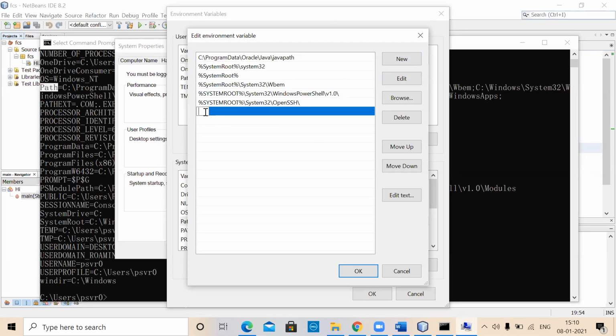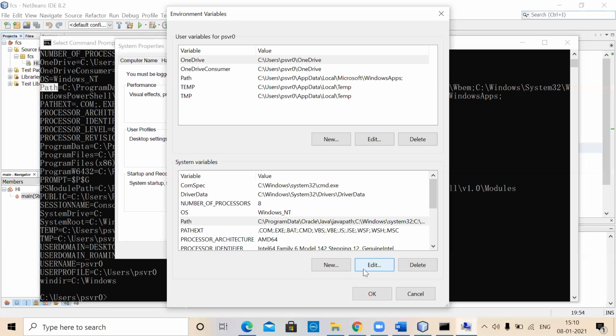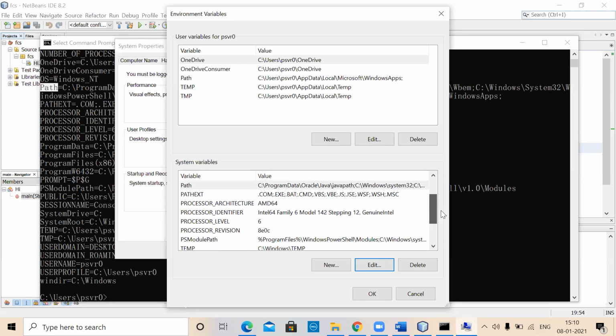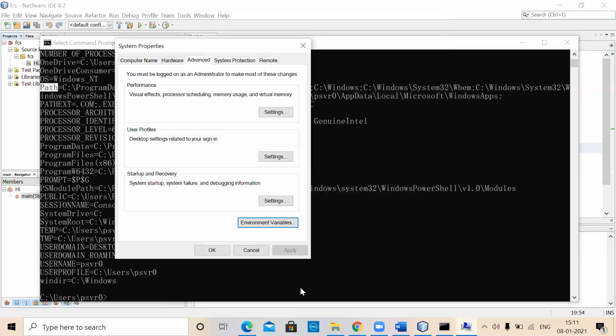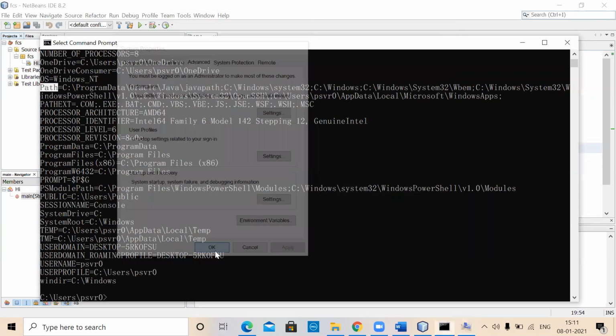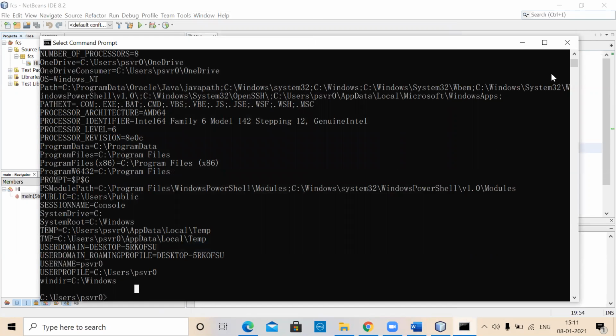Here, I have just now copied that, so just simply paste it. Right? The bin folder. So that folder is also going to be included now. Then okay. Similarly, for class files and all that, there will be another environment variable called classpath. We'll come to that a little later. For the time being, let me complete this particular thing, only this part of it. So this is done now.